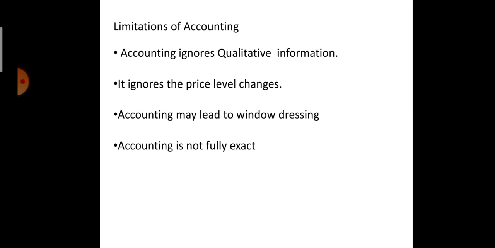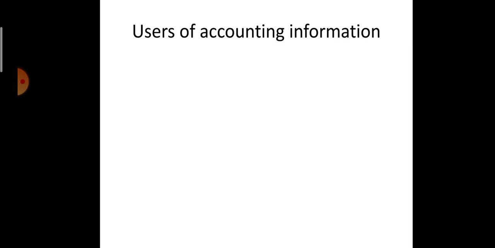So there the accounting information is not exact. On estimation we are recording the transactions. The accountant estimates the cost or the price, then he records it. So it may differ from person to person, and it will bring in the personal bias factor. Different persons recording the same event in different manners, so the profit or loss will differ. So that is one of the limitations of accounting.